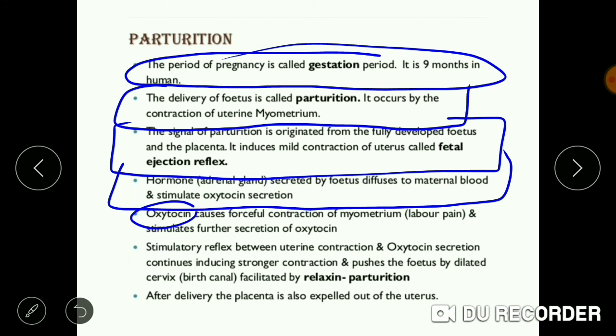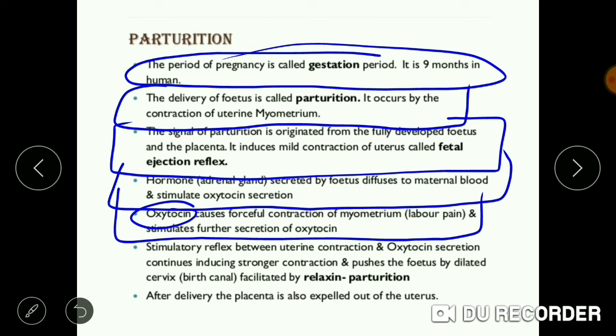This oxytocin causes forceful contraction of the myometrium lining, leads to labor pain and stimulates further secretion of oxytocin. So we can say that oxytocin plays a major role in the contraction of the uterine walls and the delivery of the child. In the period of parturition, it plays a major role.